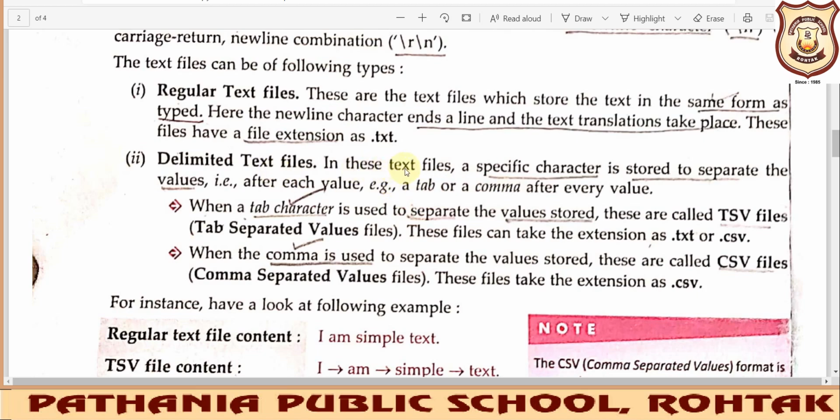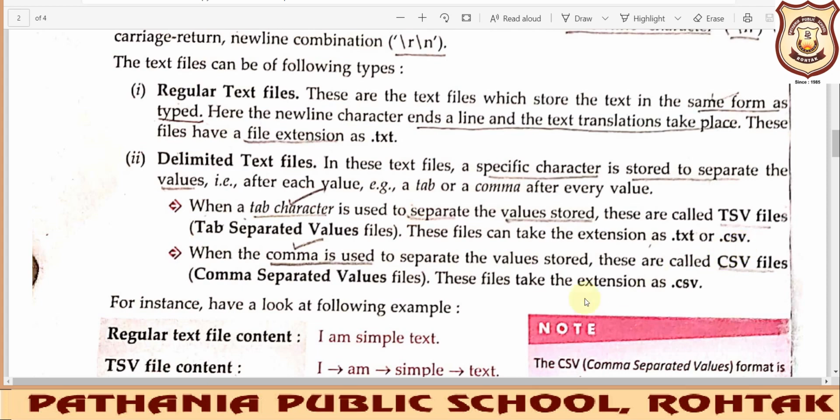The text that is being stored in the delimited text file will be separated either by a tab or by a comma. Okay, so when we are using tab characters to separate the values that we are storing in the file, then these files are known as TSV files. Okay, TSV stands for tab separated values, and its extension could be .txt or .csv.